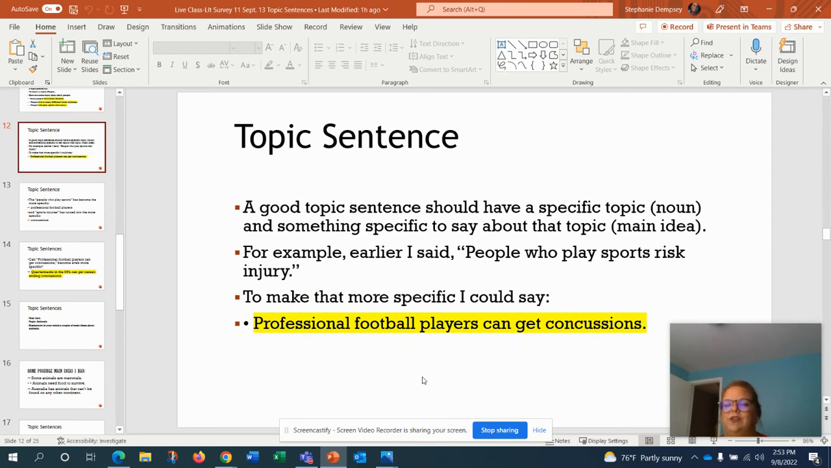So, a good sentence should have a specific topic, which is a noun, and something specific to say about that topic, which is the main idea. So, for example, earlier I said people who play sports risk injury. To make that more specific, I could say professional football players can get concussions. And that would be my topic sentence here that is highlighted.